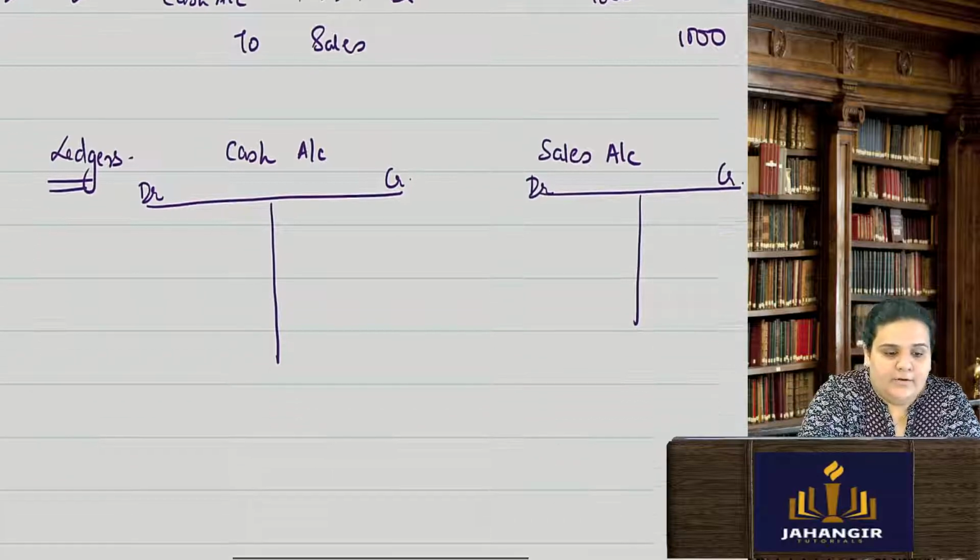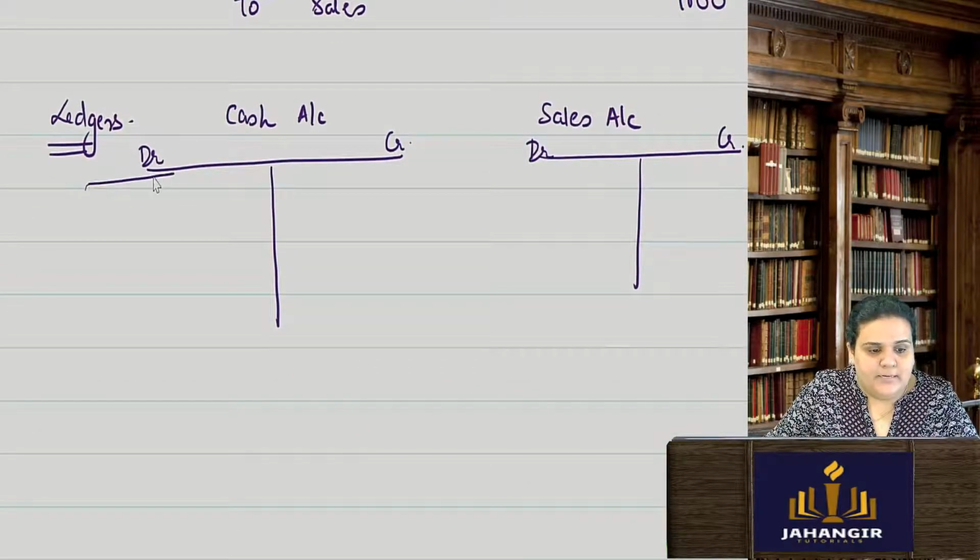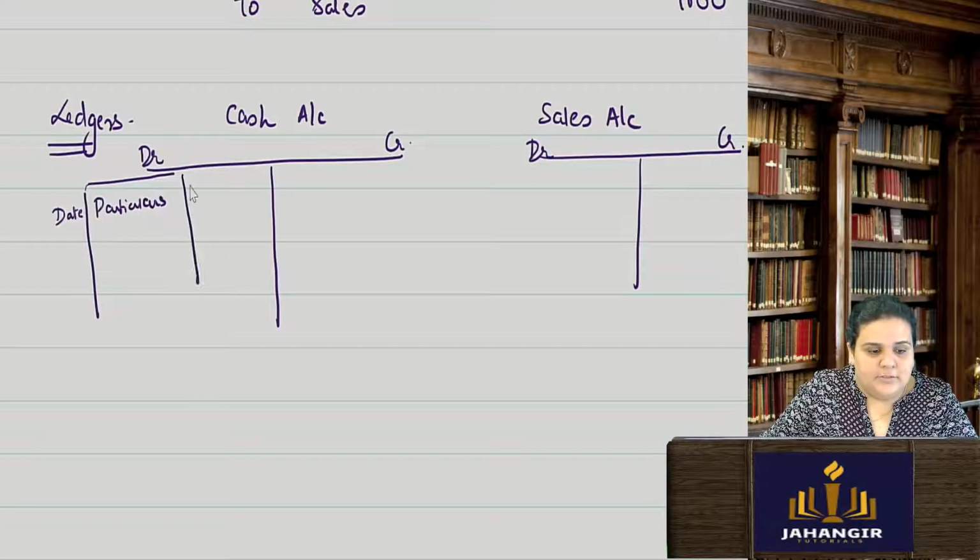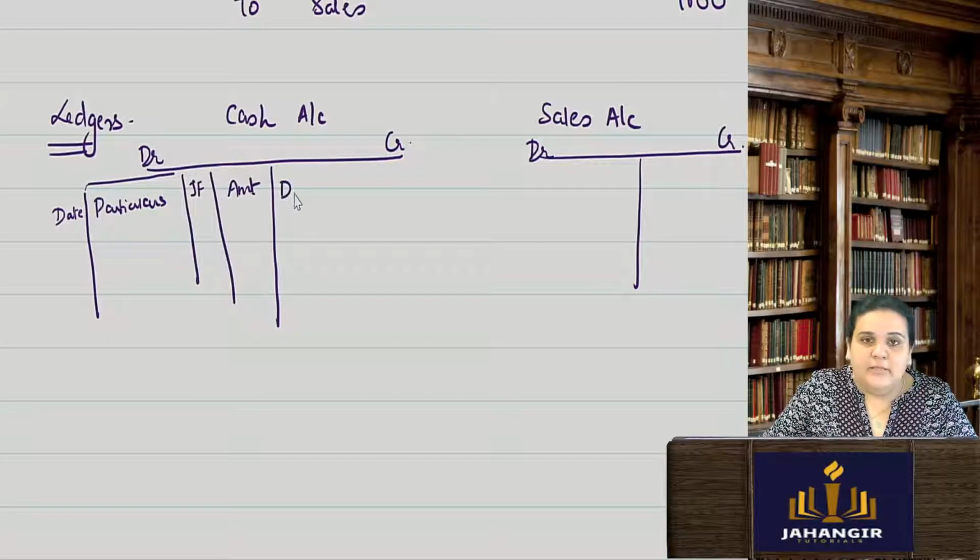Even a ledger begins with a date. It has particulars, the journal folio number and the amount. Similarly, on the credit side, date, particulars, journal folio number and the amount.